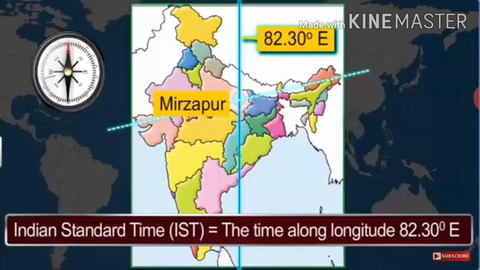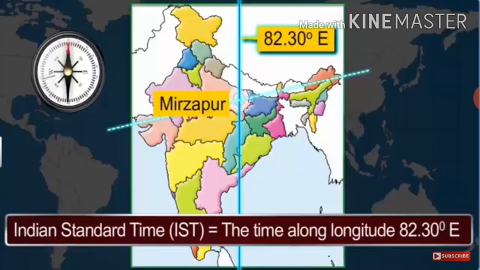Next, the sun rises 2 hours earlier in Arunachal Pradesh as compared to Gujarat in the west, but the watches show the same time. How does this happen? Because the standard meridian of India passing through Mirzapur, in Uttar Pradesh, is taken as the standard time for the whole country.